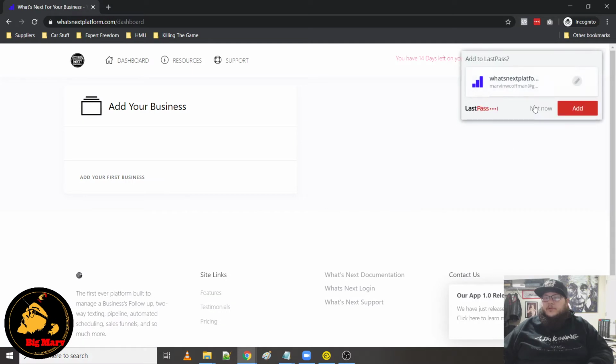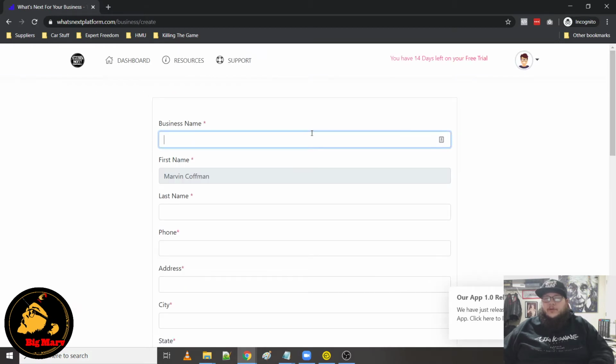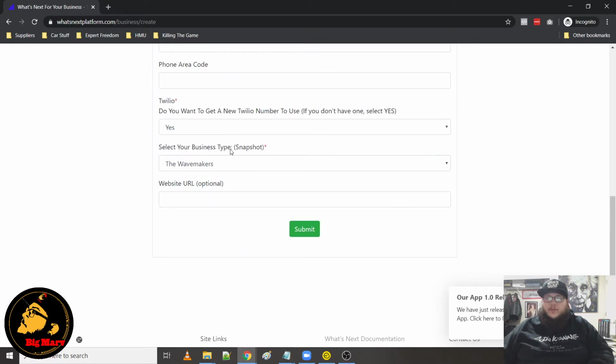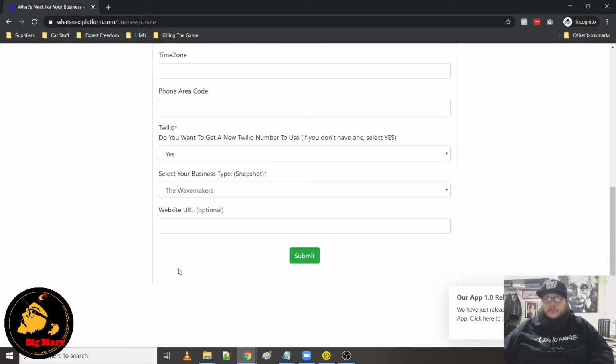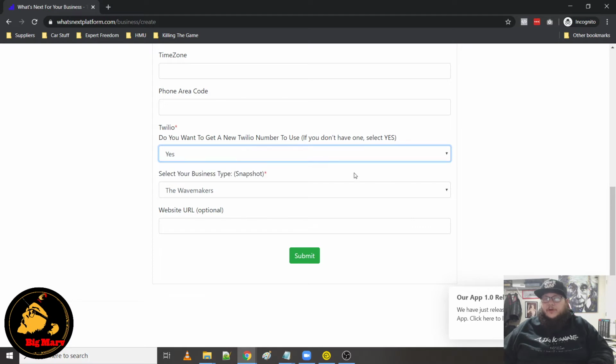So once you create your account, you're going to be brought to the dashboard. Alright, so the first thing you got to do is add your business. This is what's going to give you access to your builder. So you just click add your business, and you're going to go through and just fill out the fields that are self-explanatory. What I want to point out is this down here. Now this plan, you don't get the SMS feature, so whether you select yes or no here, you're not actually going to be able to send text messages and voice drops from the back end.